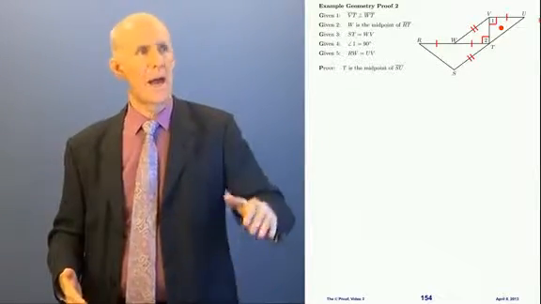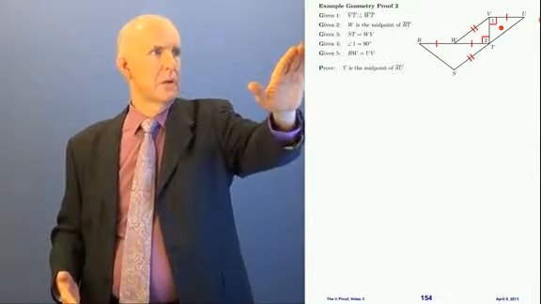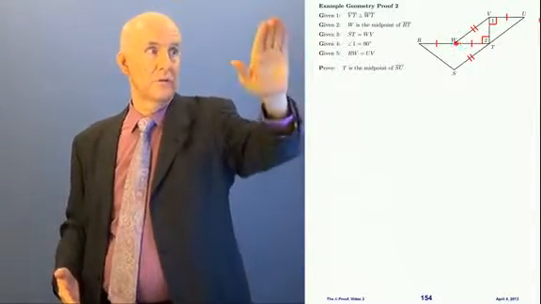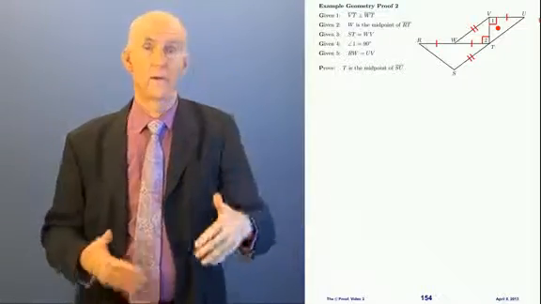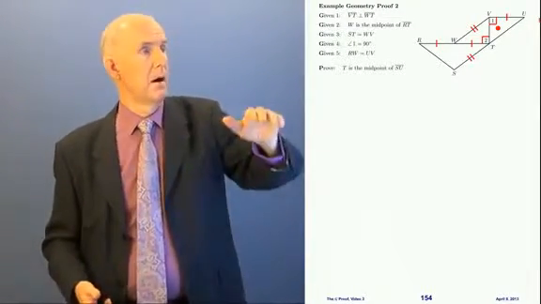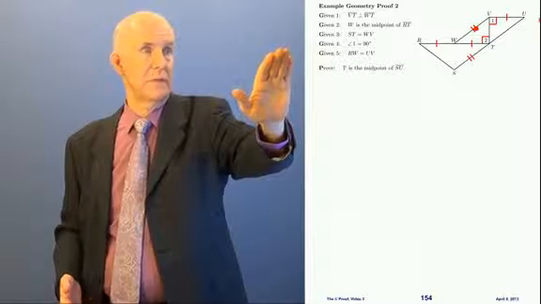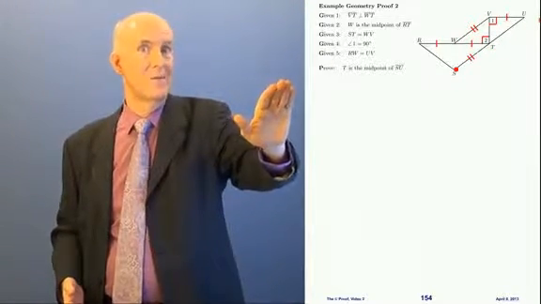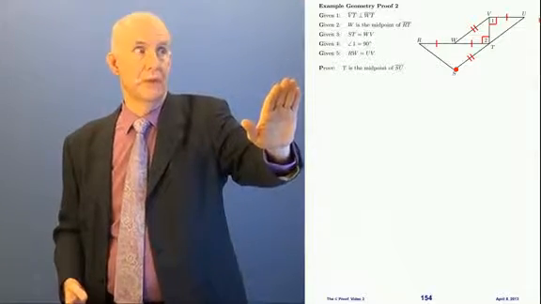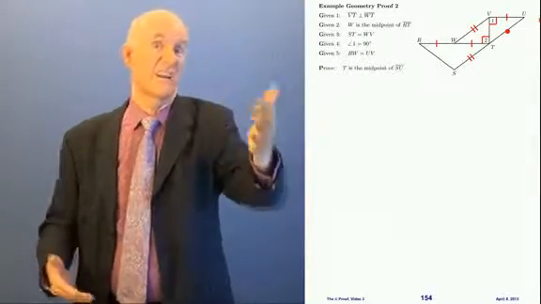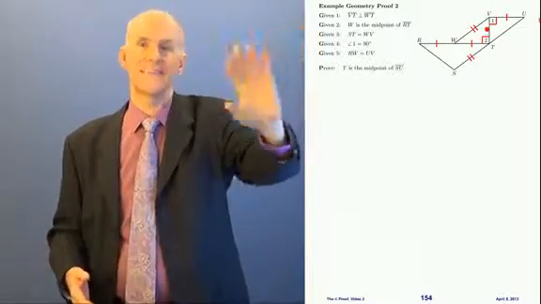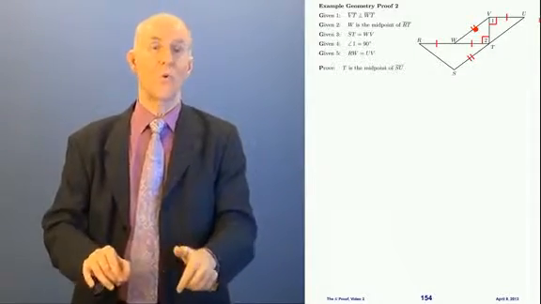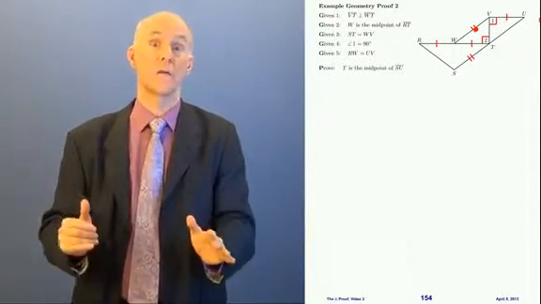How many stars do we have? Well, let's see. Look at the single ticks. We have VU and WT. Those are a side of one triangle and a side of the other triangle. That's a star. Then we have a double tick over here on WV, but that's not a star. ST down here is not in one of those 2 little triangles. And we don't have any tick on TU. In fact, that's what we're trying to get, so that's not going to be a star. WV is not going to help to get the triangles congruent. We'll use it later, after we've got them congruent.